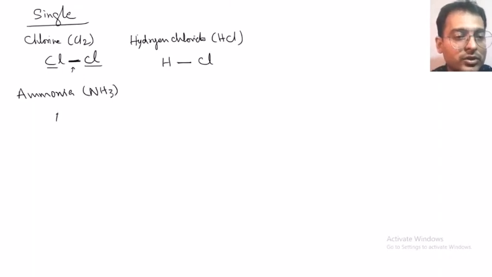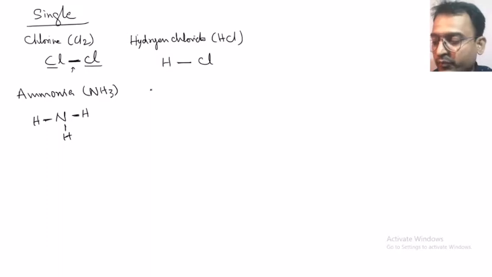There is a nitrogen forming a covalent bond with three hydrogen atoms, so we show three covalent bonds. Though it is forming three covalent bonds, they are with three different hydrogen atoms, so it is all single covalent bonds here also.